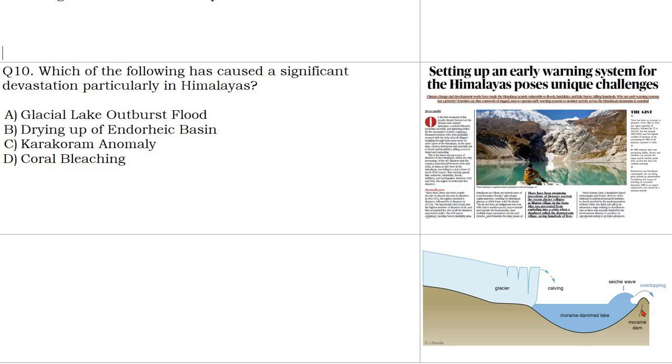Now that is not so powerful, moraine dam. So moraine dam might burst whenever some seismic movement will happen, or the capacity of lake will increase.